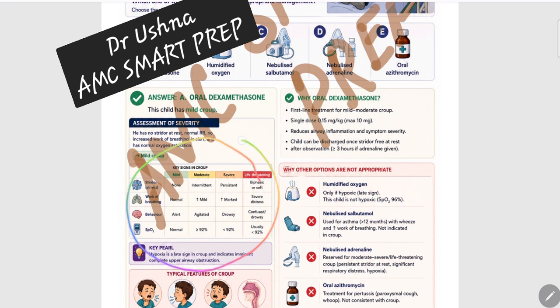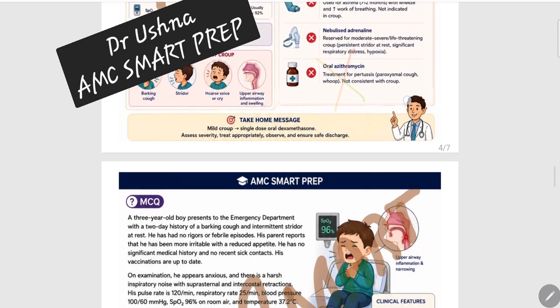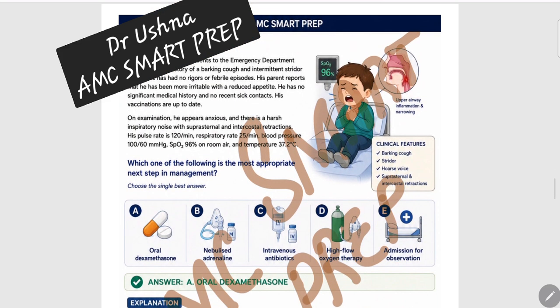So this is again the same symptom. You are not going to give humidified oxygen because he's not hypoxic. You are not going to give nebulized salbutamol because there is no point; this is not asthma. You are not going to give nebulized adrenaline because this is not a severe category. And azithromycin is not required because this is a viral infection, not a bacterial infection. No need to give antibiotics. So that's how you are going to solve the patients of this group.